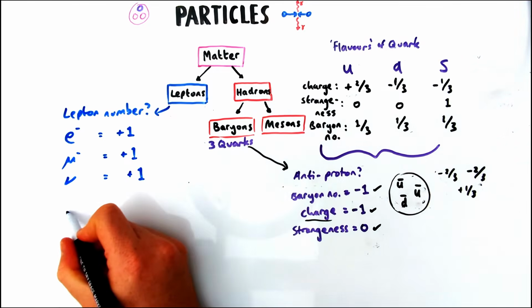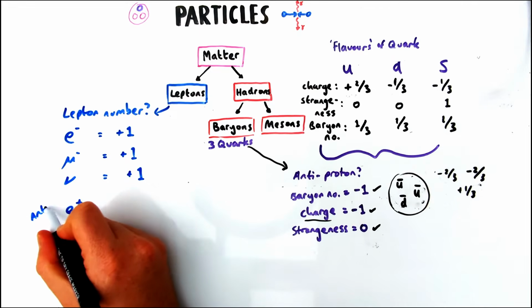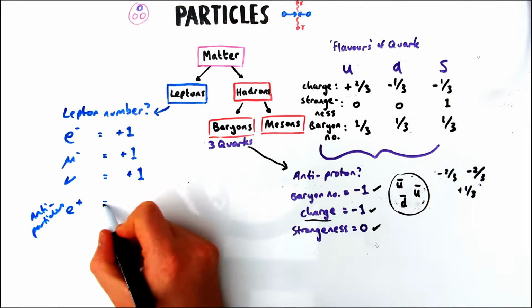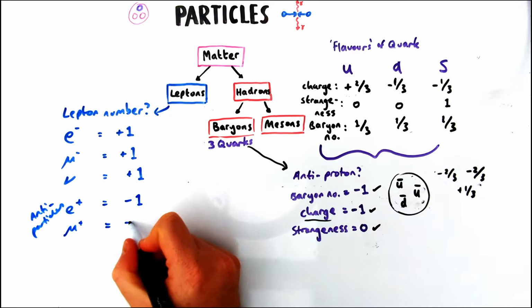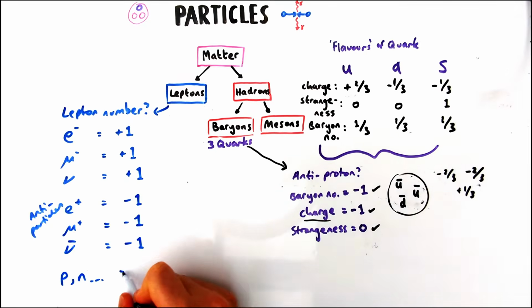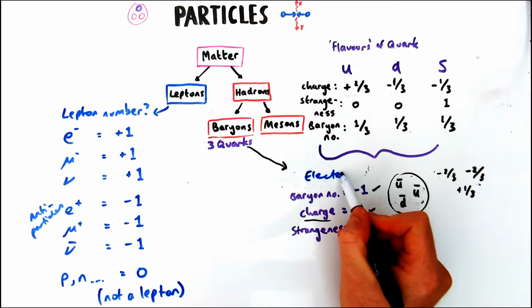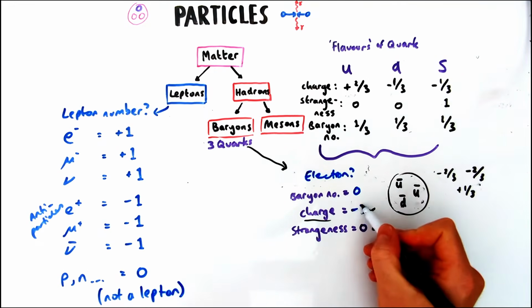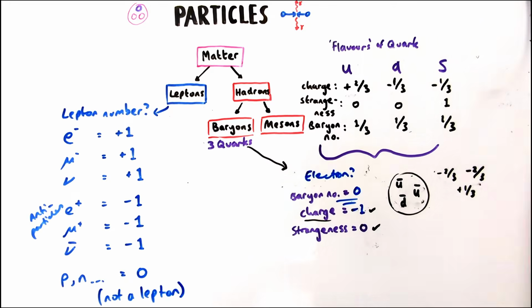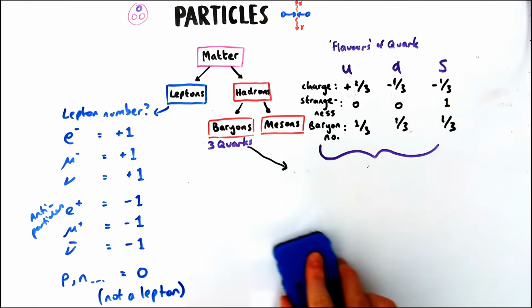If it's an antibaryon, it has a -1. If anything is a lepton, it has a lepton number of +1, and if it's an antilepton, it has a lepton number of -1. If it's not a lepton, it just has a lepton number of 0. So our electron, muon, and tau and neutrinos have +1 lepton number, and all the antiparticles have -1.